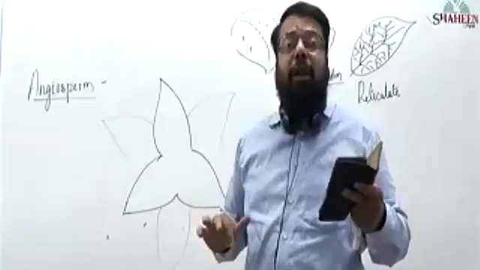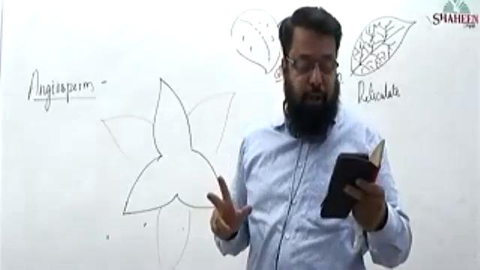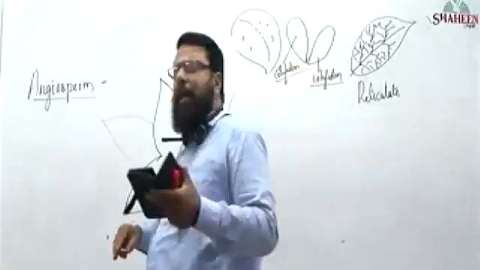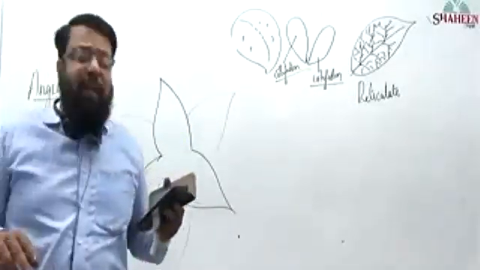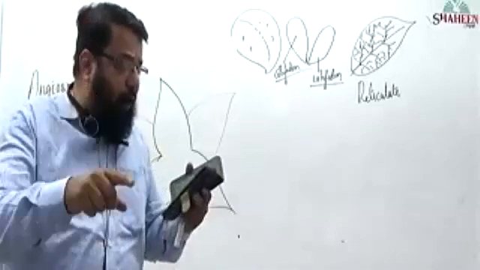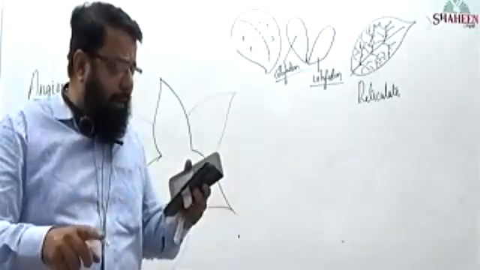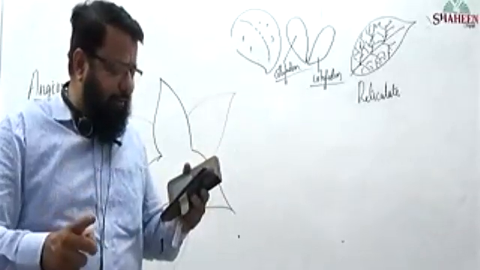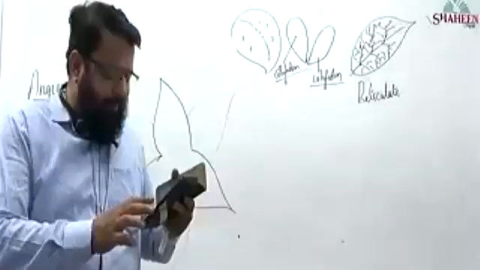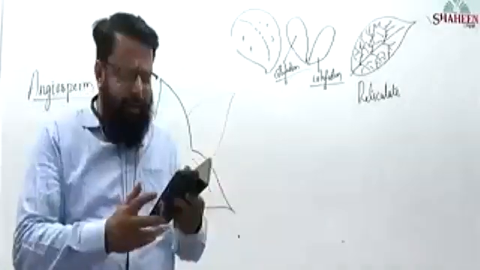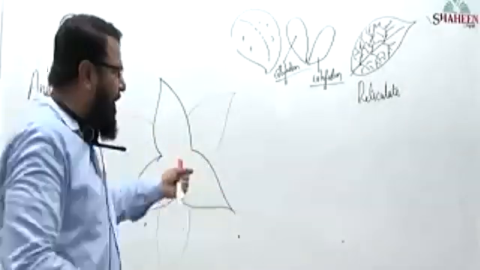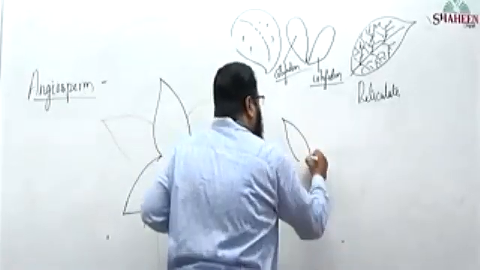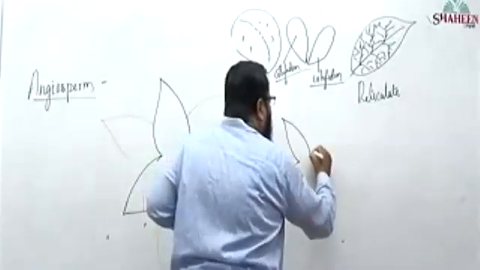In how many whorls? In 2 whorls. One whorl is having how many appendages? 3 appendages. Is it monocot or dicot? It is monocot, because it is a trimerous flower. Now I am drawing another one. Another one, same, it is giving. One whorl itself.